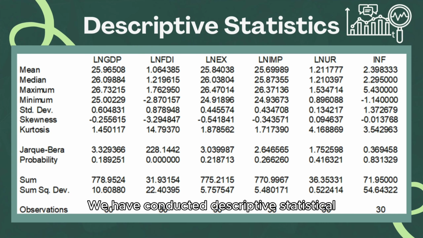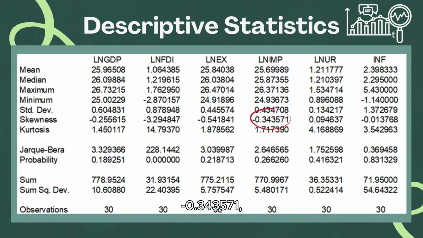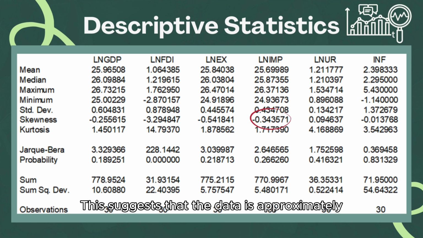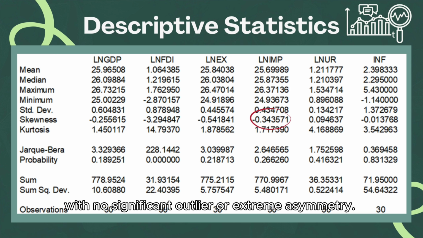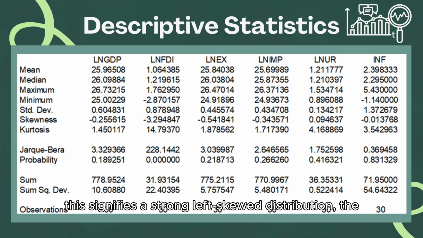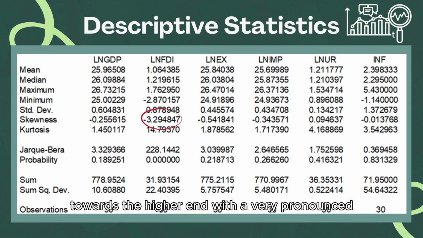We have conducted descriptive statistical analysis using EViews. Based on the result obtained from this descriptive statistic, we can observe that log import has a skewness of negative 0.343571, indicating that the distribution is slightly left skewed but very close to symmetrical. This suggests that the data is approximately normally distributed with no significant outlier or extreme asymmetry. Besides, log FDI has a skewness of negative 3.294847. This signifies a strong left skew distribution. The values are significantly more concentrated towards the higher end with a very pronounced left tail.